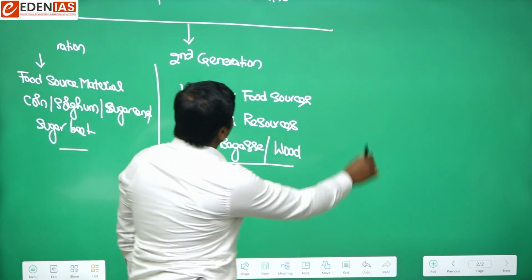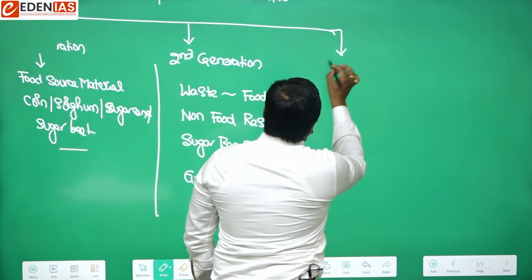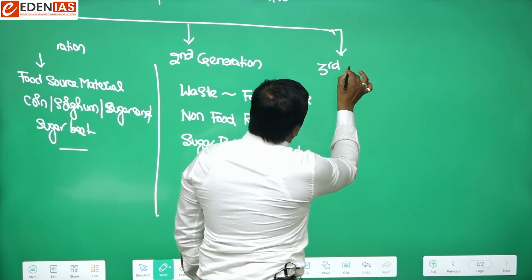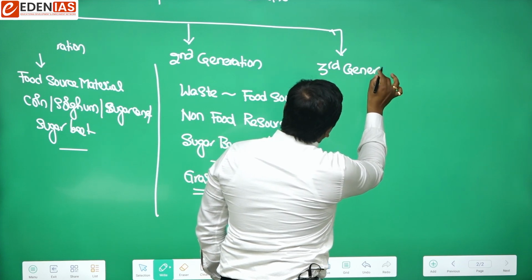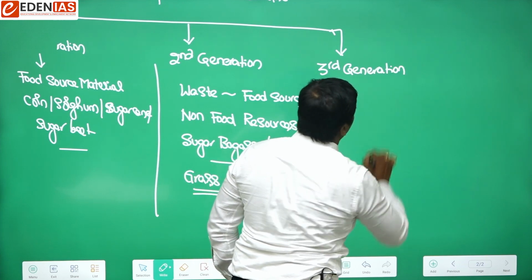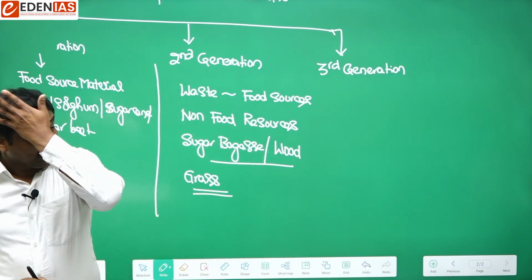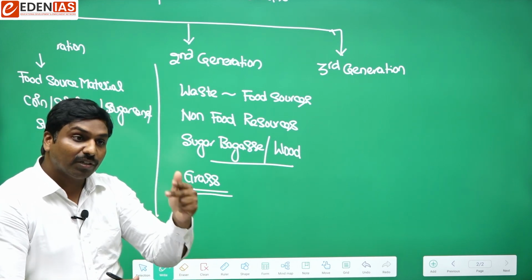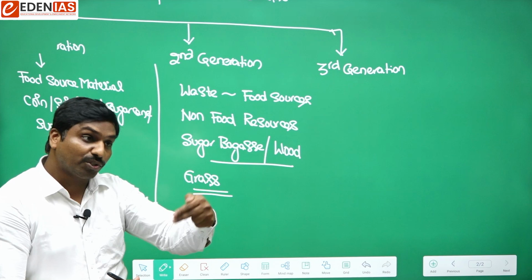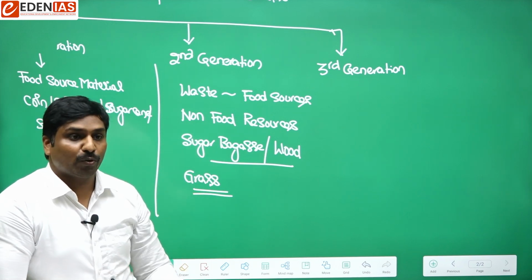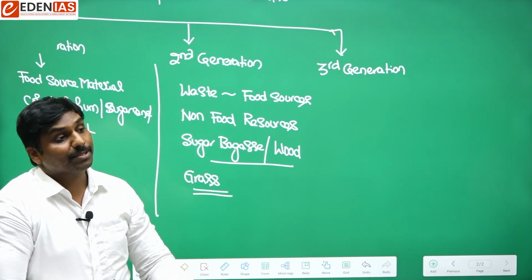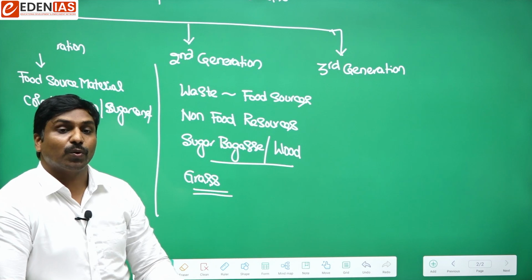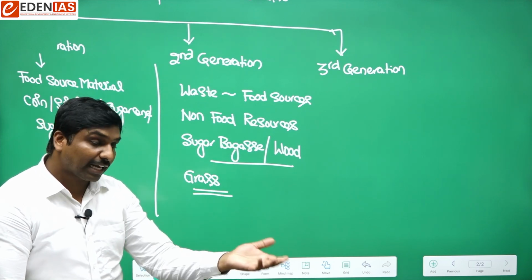Next, we have third generation biofuels. So what are third generation biofuels? Biofuels means fuels produced from biomass. Biomass means any living matter, which can be plants as well as microorganisms.